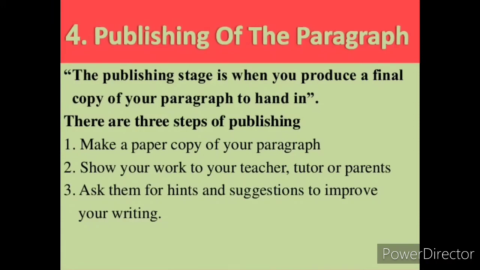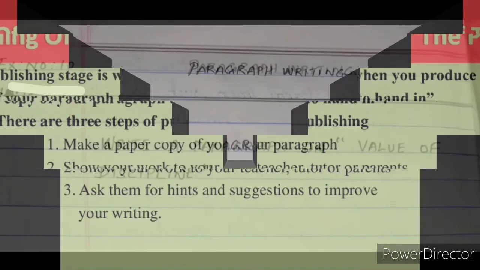So children, the last and final stage is publishing stage. In the publishing stage, you can produce a final copy of your paragraph to hand in. The steps are 3 steps. Make a paper copy of your paragraph, show your work to your teacher, tutor or parents, ask them for hints and suggestions to improve your writing. So that's all from all stages, children. Let's see the composition, paragraph writing that is to be written in the composition note.